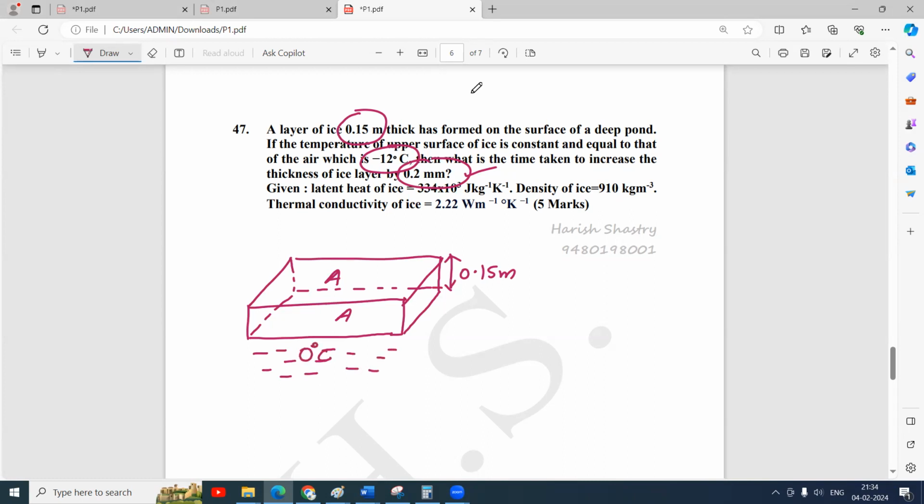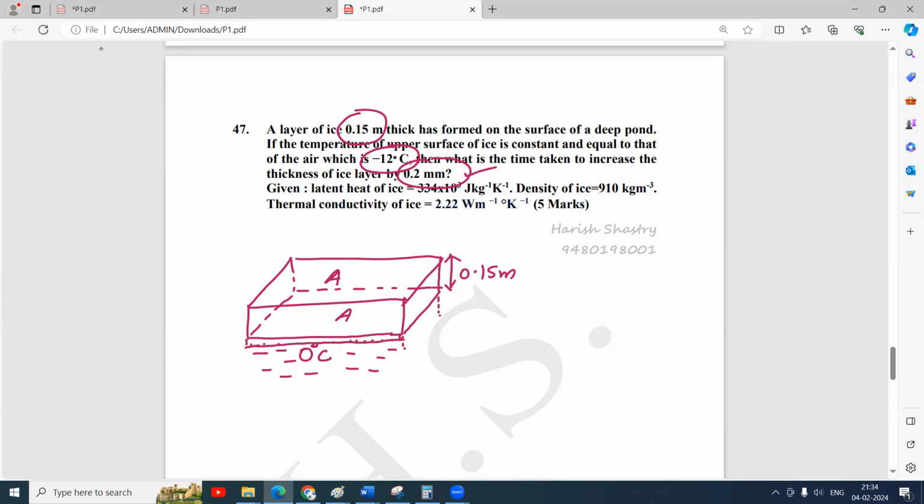Because if the very next layer of ice is formed, it is this water which is converted into ice. The very next layer of water which is in contact with the ice will be formed into a new layer. So we want that extra layer to be formed here below, and its area is also the same. So this is the extra layer of ice formed.